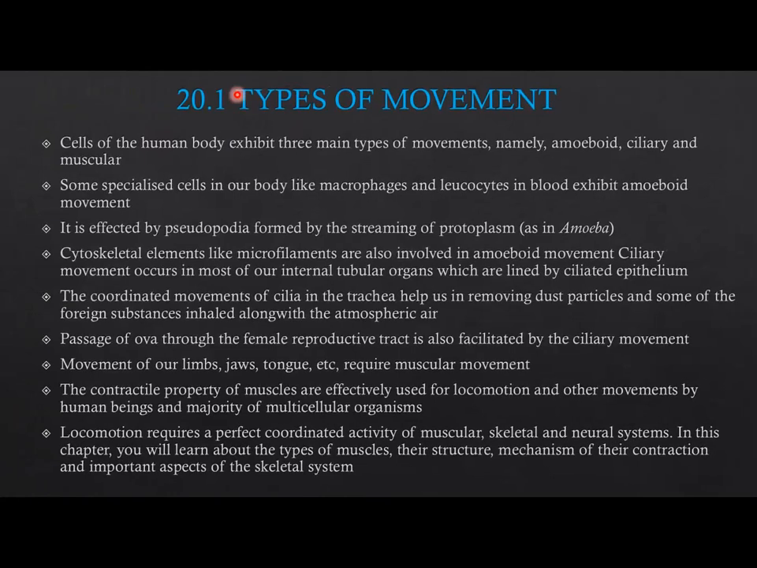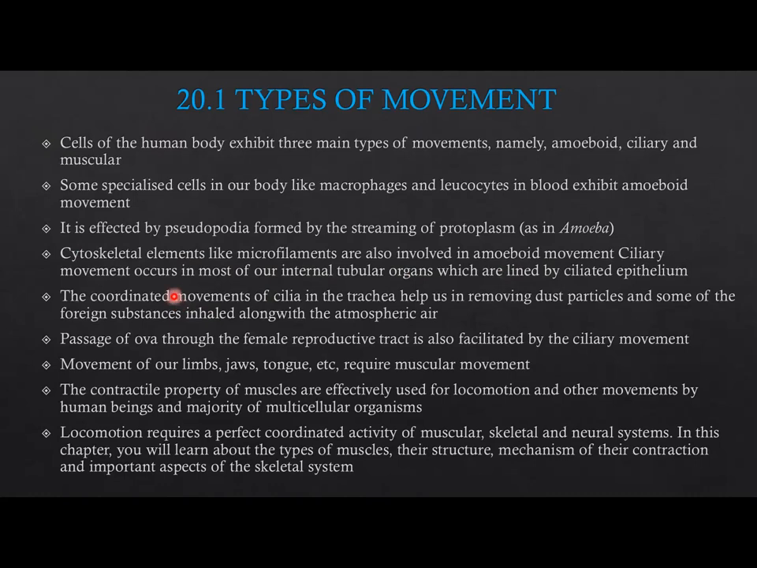Types of movements. Cells of the human body exhibit three main types of movements, namely amoeboid, ciliary, and muscular. Some specialized cells in our body, like macrophages and leukocytes in blood, exhibit amoeboid movement. It is effected by pseudopodia formed by the streaming of protoplasm as in amoeba. Cytoskeletal elements like microfilaments are also involved in amoeboid movement.